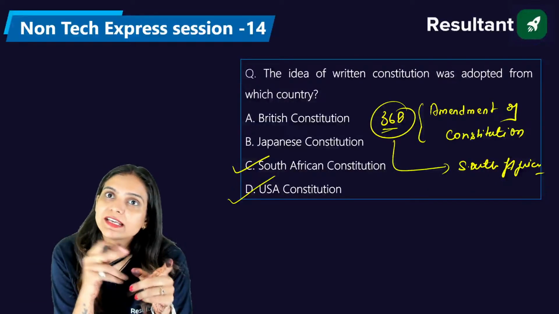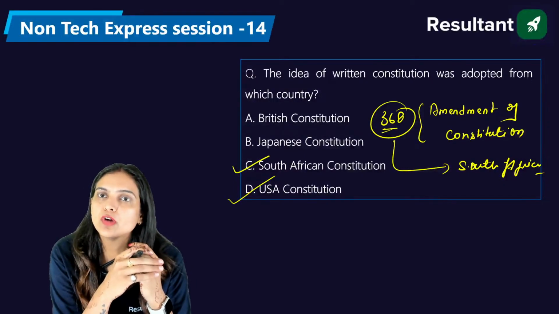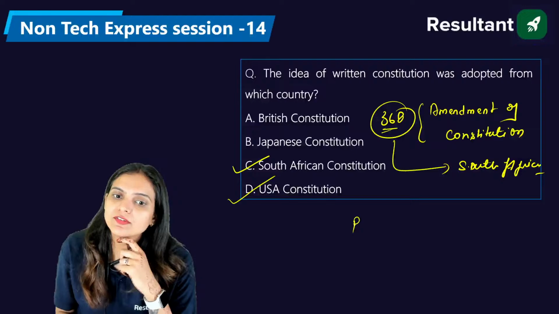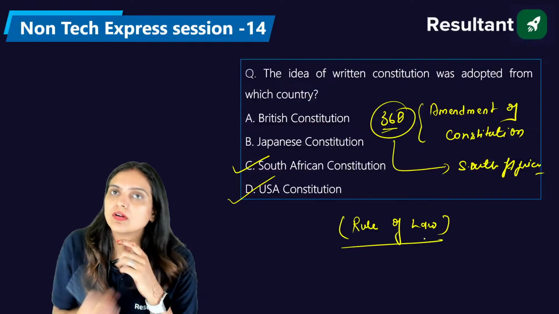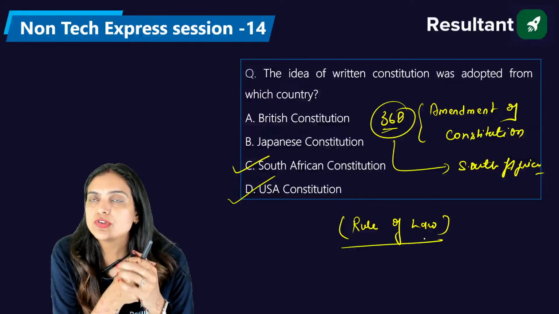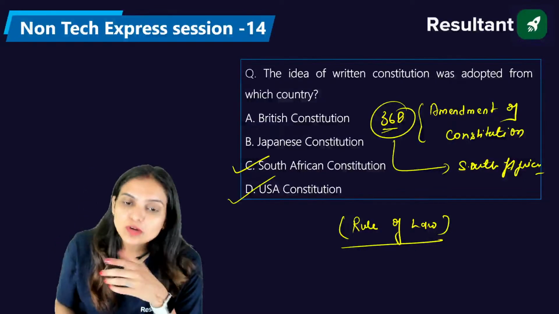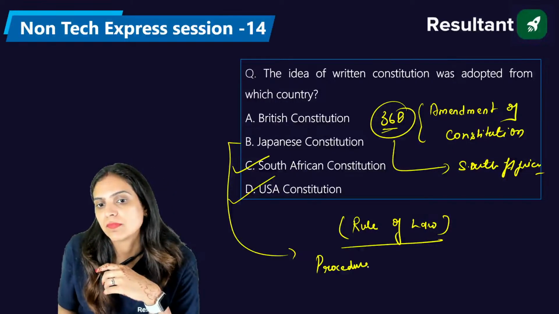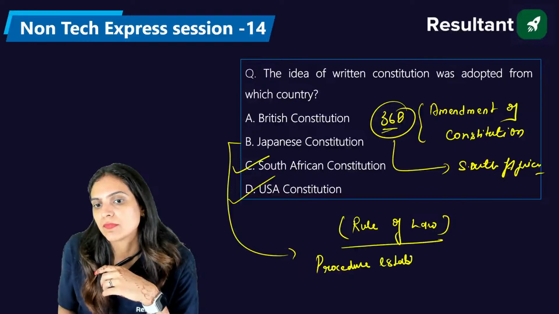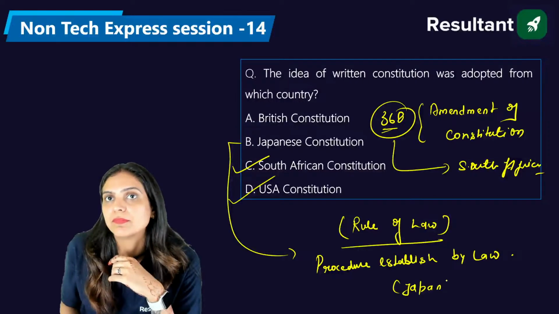No, no, no. That we had taken from the Weimar constitution. Rule of law, from where have we taken this? Rule of law we have taken from which constitution of the world? Exactly. Rule of law or procedure established by law. This we have taken from the constitution of Japan. Very good, Siri. Very nice.